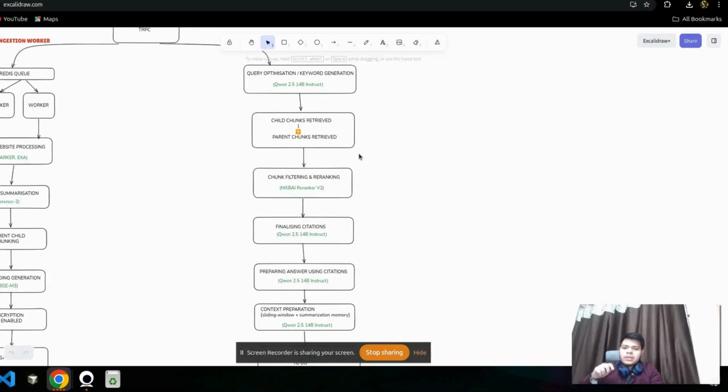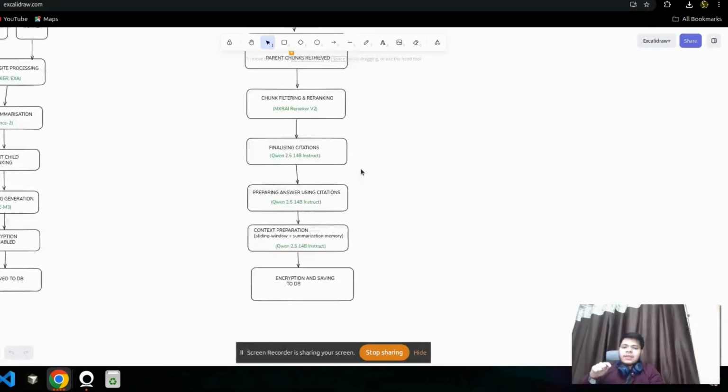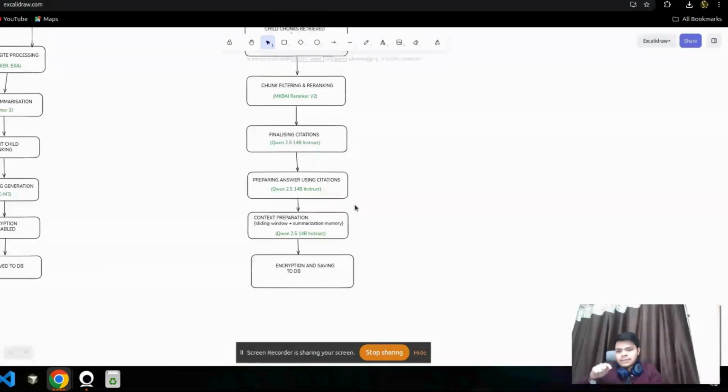We do this because, as you know, cosine search works on the average of the whole chunk, so we don't want to pollute or make a chunk too big, right? Then we also added chunk filtering using the MXBAI re-ranker so that the parent chunks that are extracted are of good quality and only good chunks will be passed to the final citation extractor. Then our model extracts the citations and prepares a final answer using them.